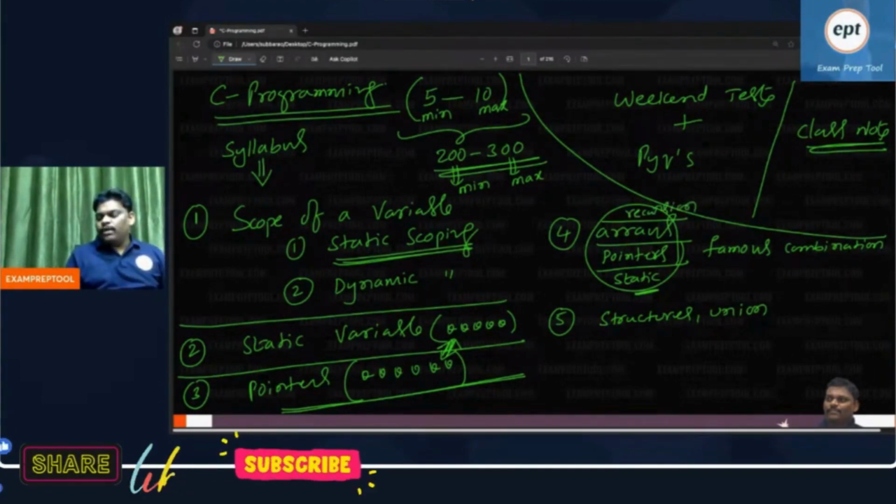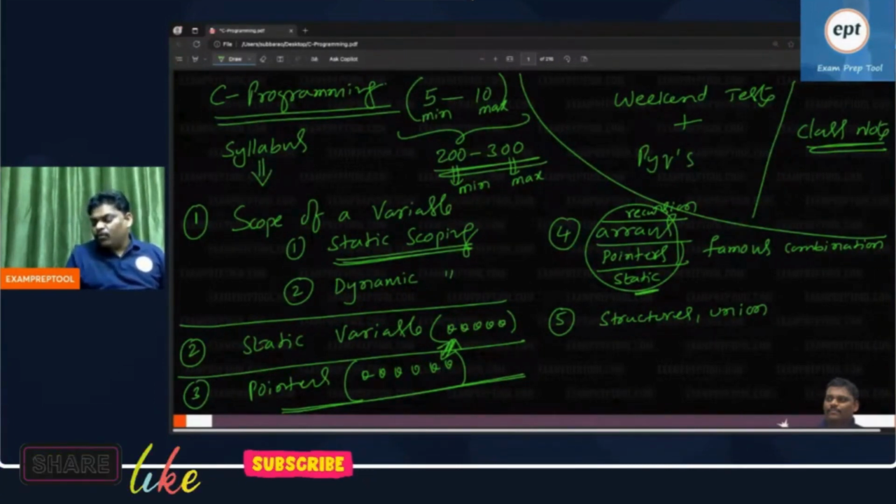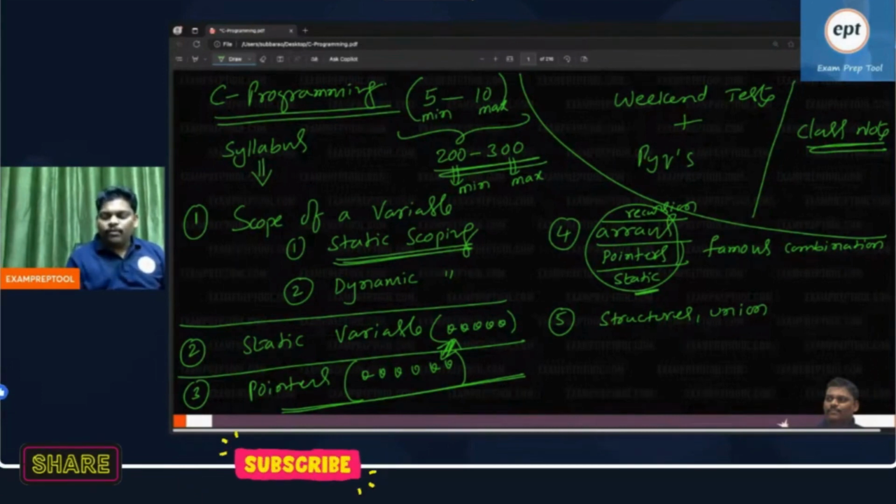Recursion, arrays, pointer, static variable. These four combined may come. Maybe a combination of two, or three, or four will come. If it is a four-topic combination, you will dance in the air.